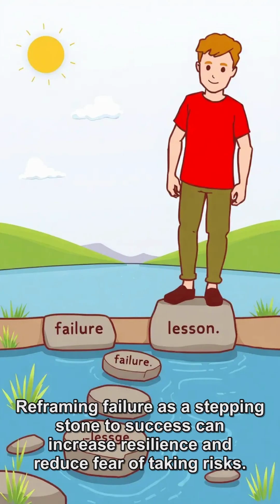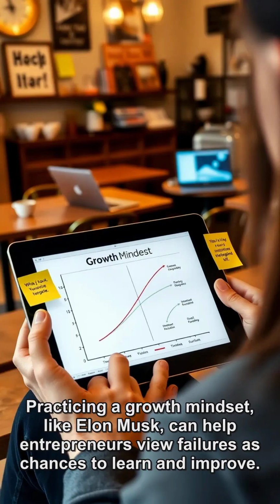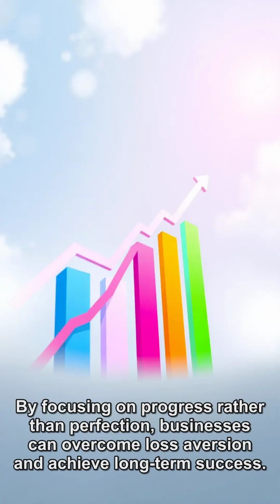Reframing failure as a stepping stone to success can increase resilience and reduce fear of taking risks. Practicing a growth mindset, like Elon Musk, can help entrepreneurs view failures as chances to learn and improve. By focusing on progress rather than perfection, businesses can overcome loss aversion and achieve long-term success.